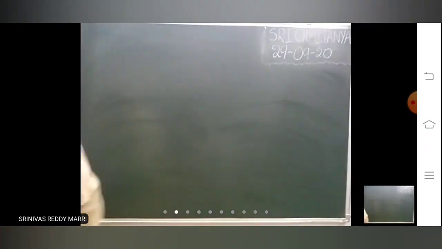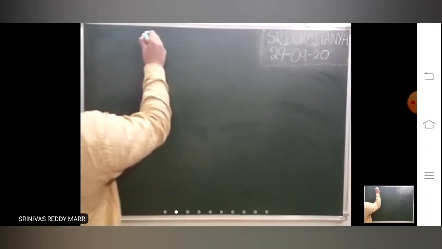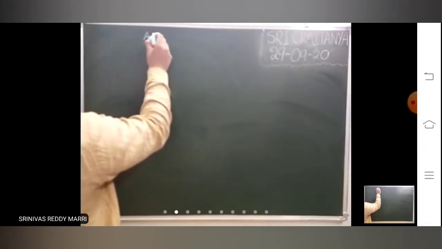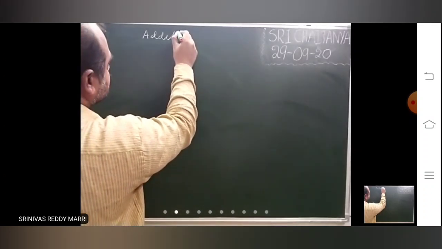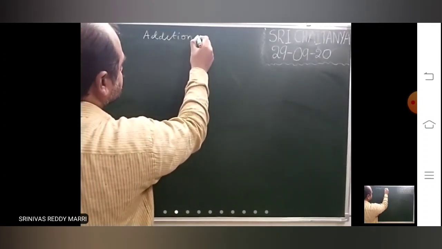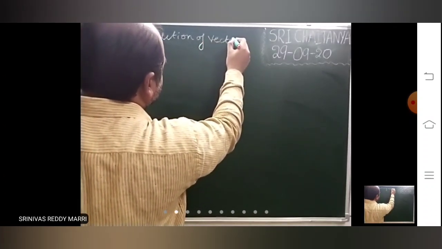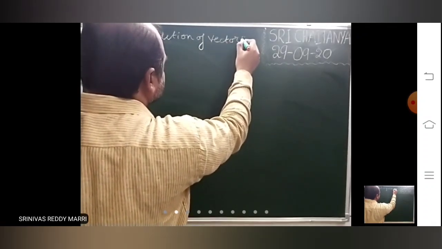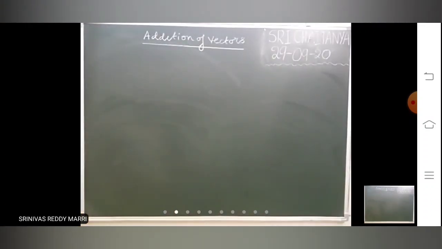Today we will start the vector algebra chapter. In vector algebra, first is addition of vectors, or vector addition.